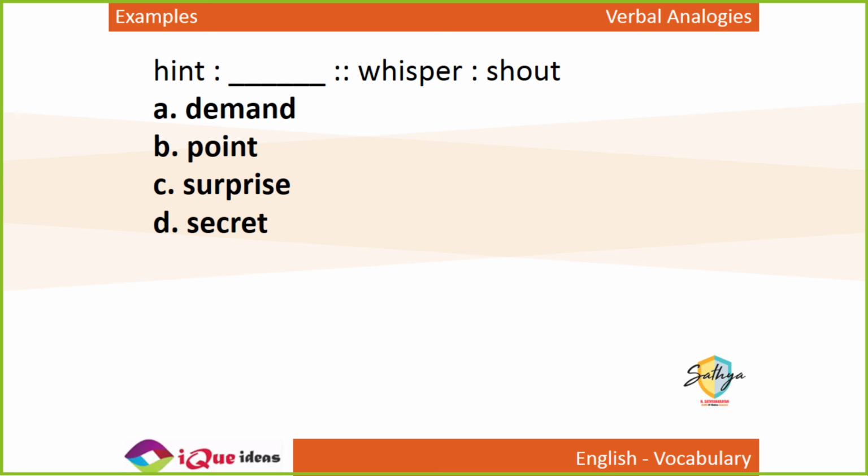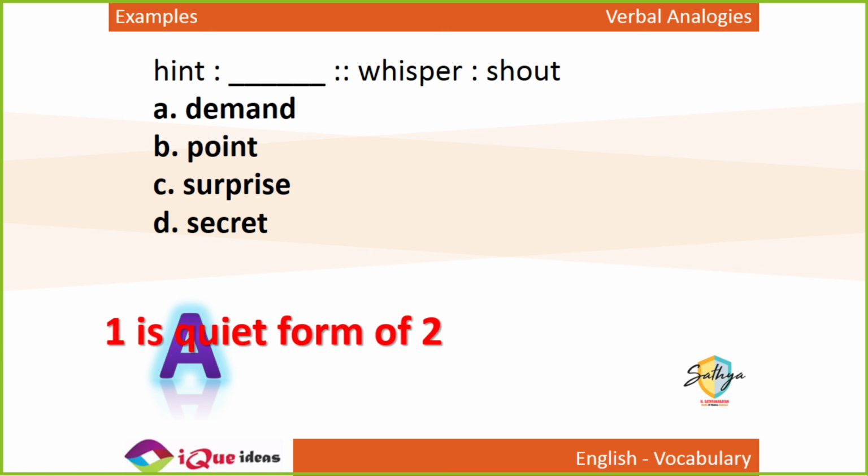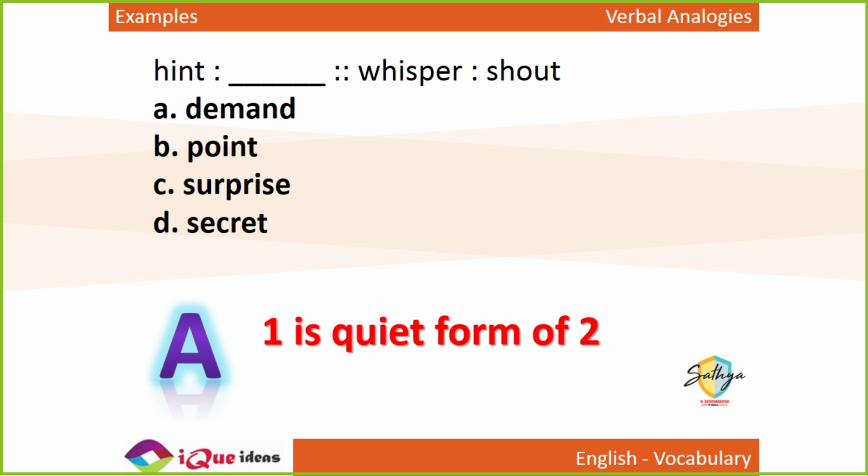So whisper is quiet, shout is loud. So hint is a quiet form of demanding something, right? When you speak softly, you are hinting. When you ask openly, you are demanding. Speak softly, whisper. Speak loudly, shouting. Just like whisper is the quiet form of shout, hint is actually the quiet form of demand.